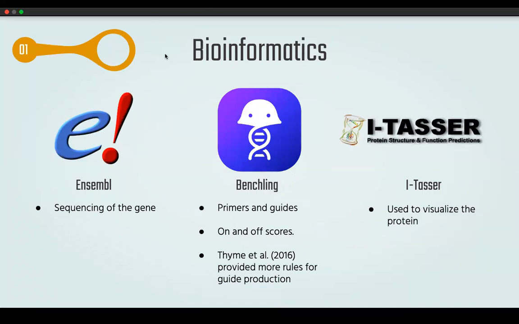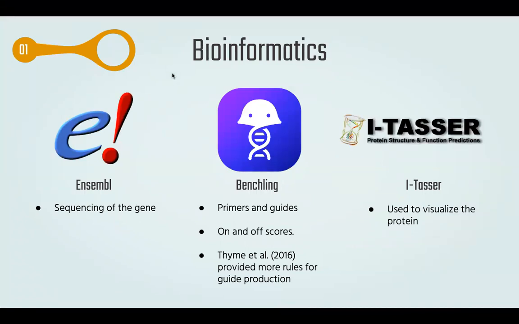The first step we used for bioinformatics was to use Ensembl to get the gene sequence in both zebrafish and in humans. We then used BLASTn within this system to compare the sequences to ensure that they had a good amount of similarity. Next, we used Benchling to identify good guides and primers. It provided on and off scores to help us further decide if it was strong enough. We also used the Thyme et al. 2016 paper to have different criteria for the guides. Finally, we used I-TASSER to visualize our protein.